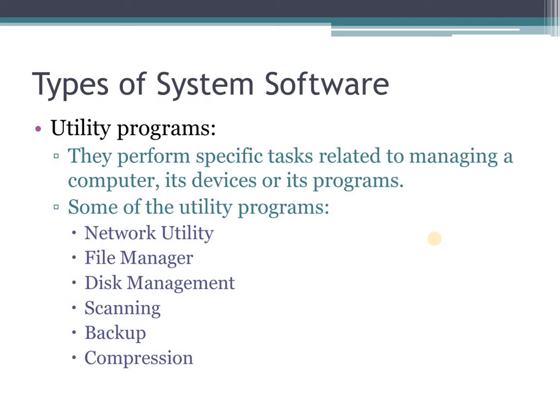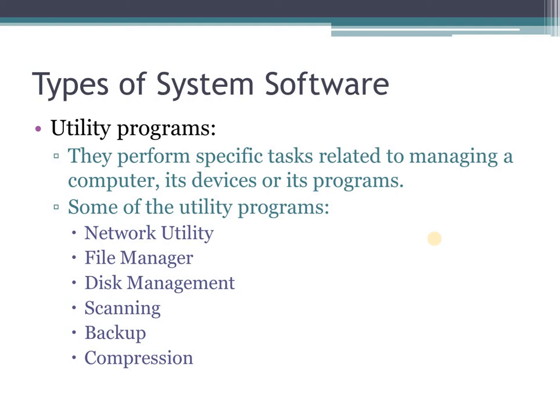The first type of utility program that comes up is network utility. Network utility checks the network connectivity and configuration of network devices. It also examines the network speed and performance, monitors network traffic from the console, and tracks the bandwidth usage.